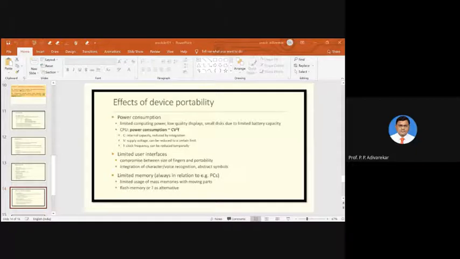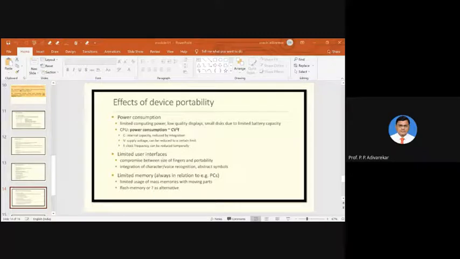What does that mean? For example, a laptop with a 3 gigahertz processor is definitely going to consume more power compared to a laptop with a 1.5 gigahertz processor. So our aim should be to consume as little power as we can when handling mobile devices.